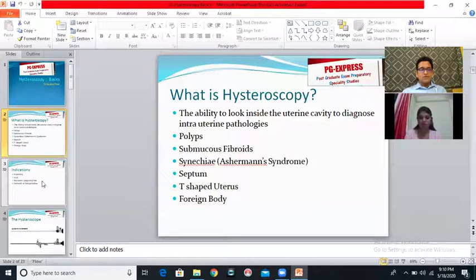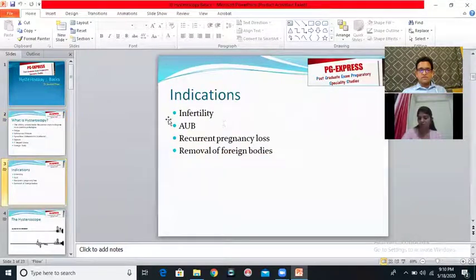Okay. So, what are the indications of hysteroscopy? Patients of infertility, patients of abnormal uterine bleeding, patients having recurrent pregnancy loss, and removal of foreign bodies. By far, these are the only indications of performing a hysteroscopy in any patient.